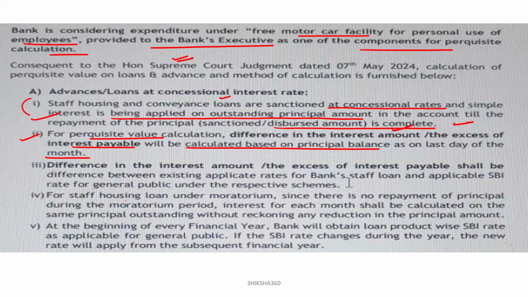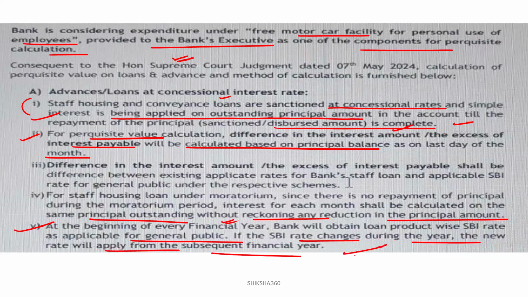For staff housing loans under the moratorium, since there is no repayment of the principal during the moratorium period, interest for each month shall be calculated on the same principal outstanding without any reduction in the principal amount. At the beginning of every financial year, the bank will obtain the loan-product-wise SBI rate as applicable for the general public. If the SBI rate changes during the year, the new rate will be applicable from the subsequent financial year. Clear? The rate given by the SBI is taken by all banks as the benchmark or the base rate.